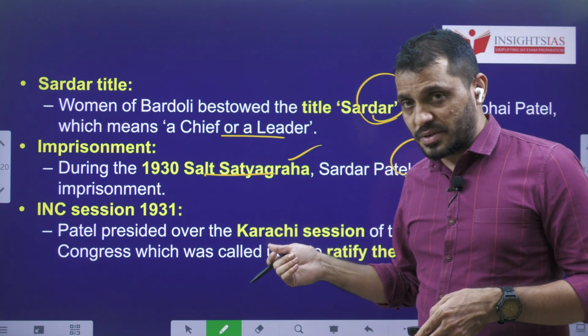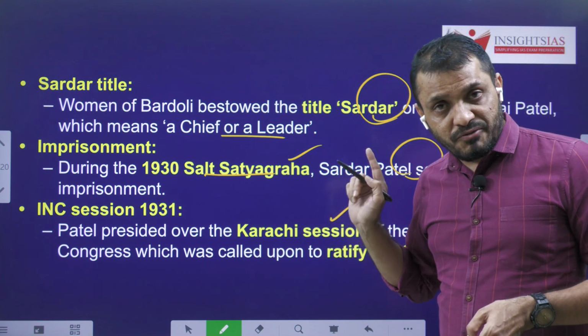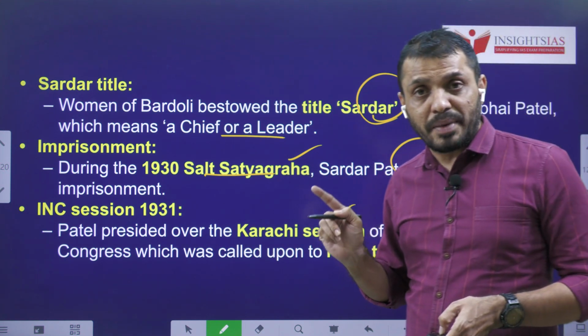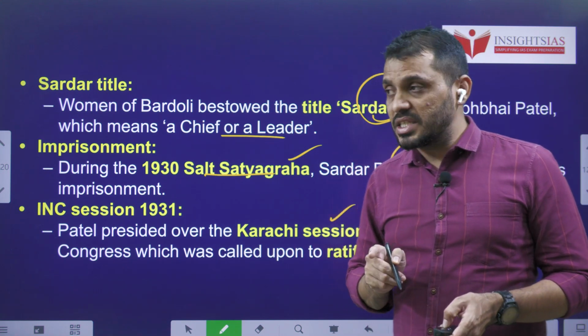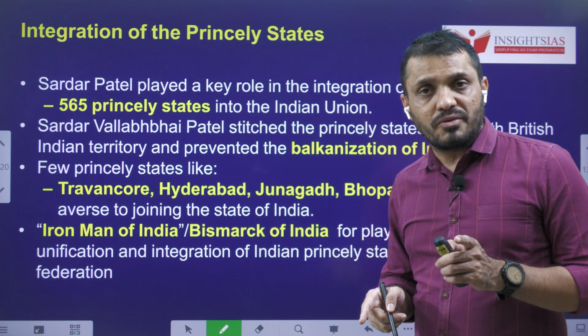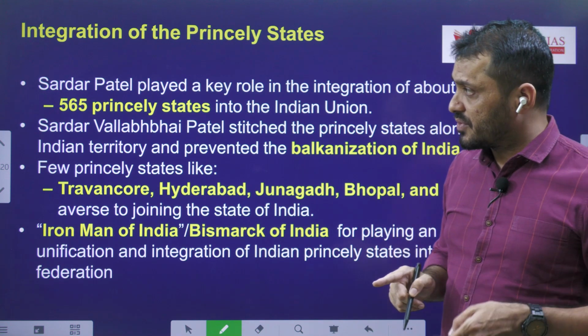The 1931 Karachi session, which ratified the Gandhi-Irwin Pact, was led by Sardar Vallabhbhai Patel. You know that after the Gandhi-Irwin Pact, Gandhiji agreed to participate in the Roundtable Conference. Based on that, Gandhiji participated in the second Roundtable Conference. So, out of the three Roundtable Conferences, Gandhiji participated in only one, the second Roundtable Conference.